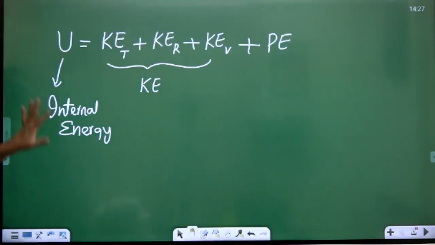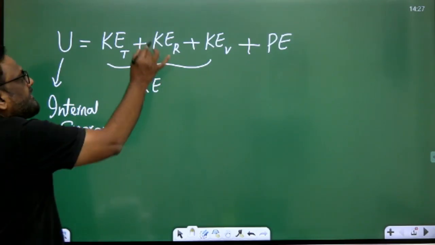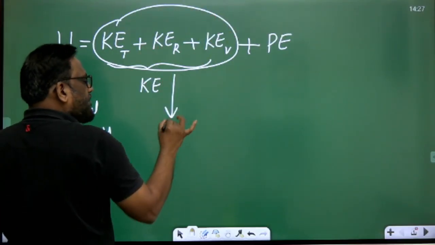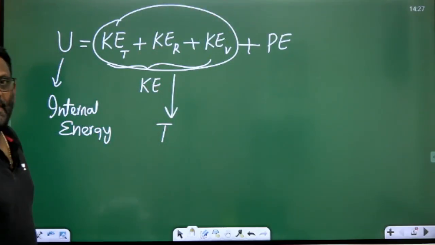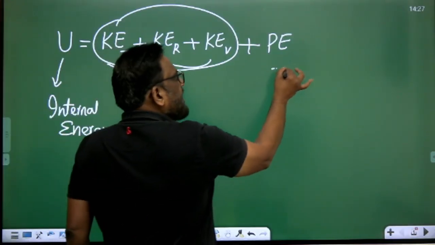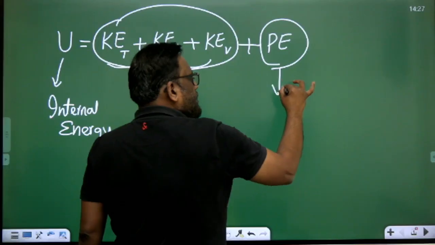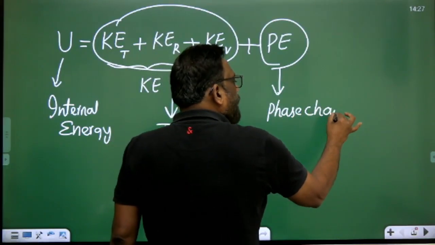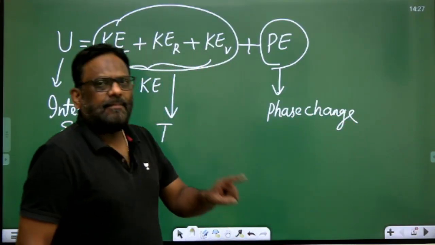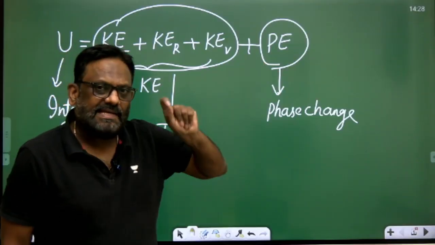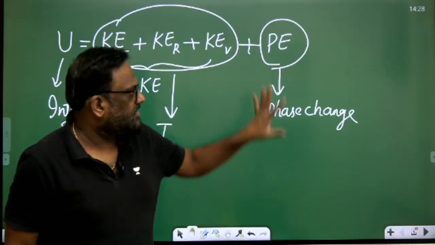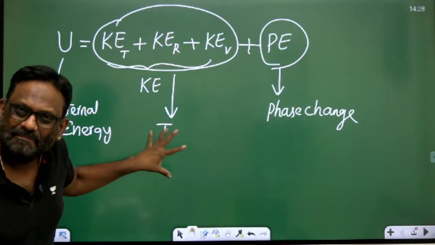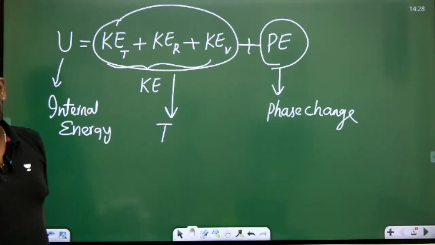Now see, I'll tell you that this component is responsible for the change in temperature, and I'll be showing you with an experiment that this component is responsible for the phase change. Therefore, please understand, again I am telling you: potential energy, meaning intermolecular forces or bond energy, is responsible for phase change, and the kinetic part is responsible for the temperature change. Okay, no problem at all.